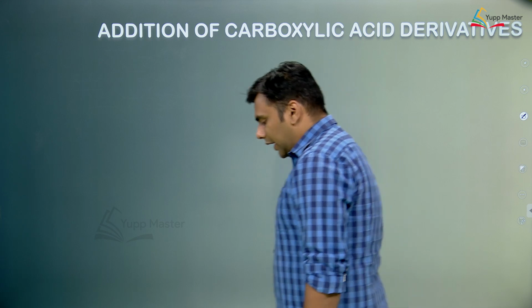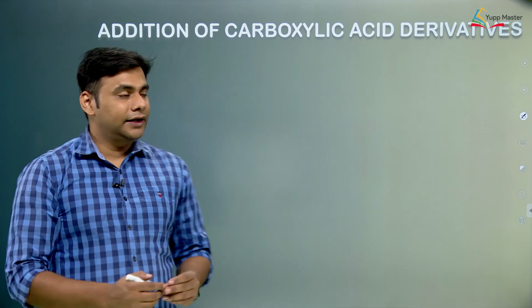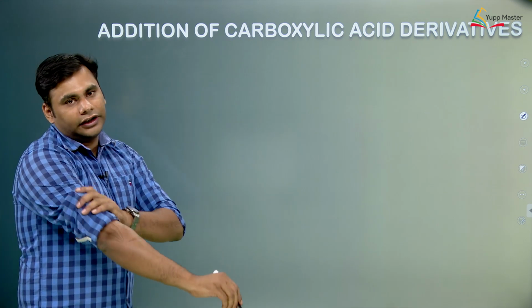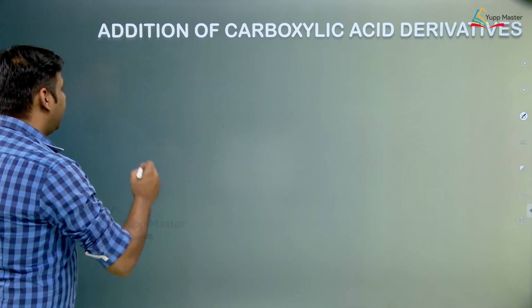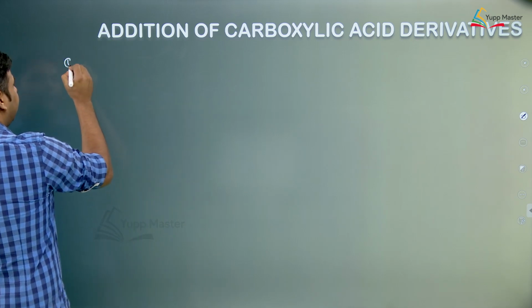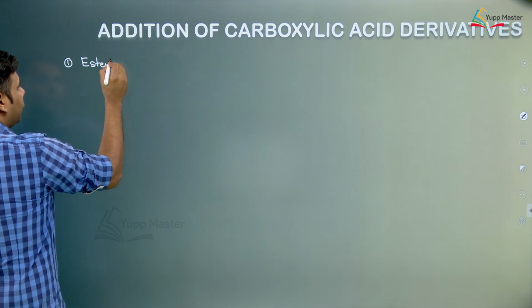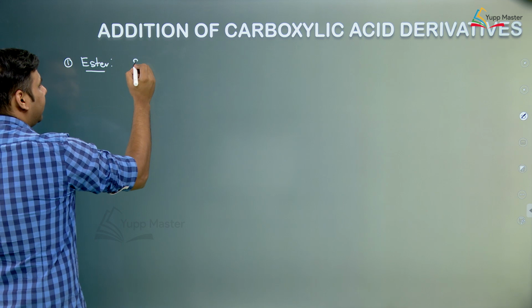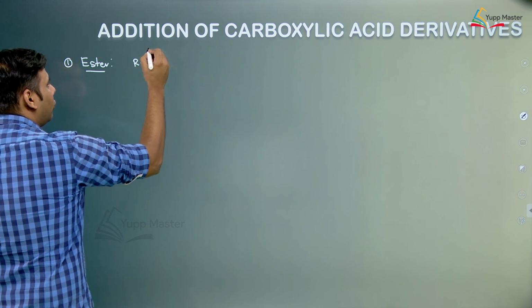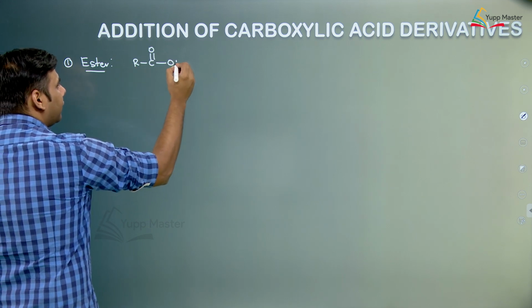So now let us enter into another reaction, that is addition of Grignard reagent on carboxylic acid derivatives. The first carboxylic acid derivative is ester. If we look at an ester molecule, it is something like this: R, C double bond O, OR.